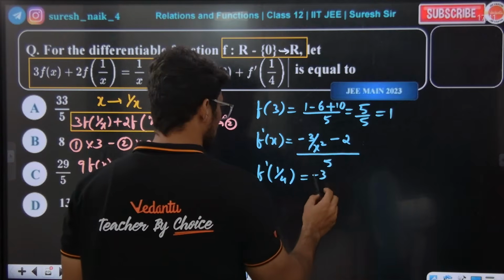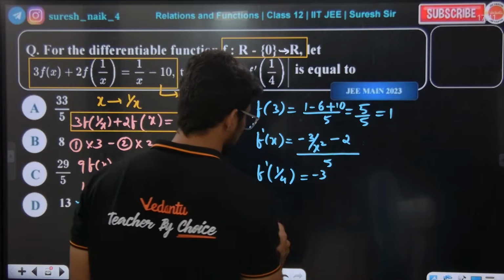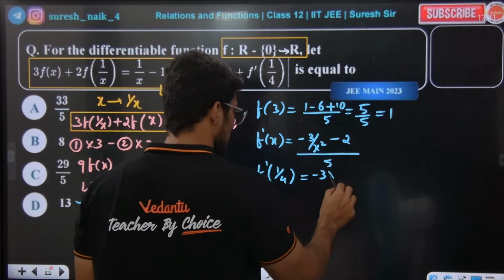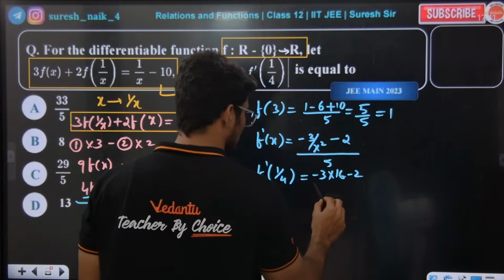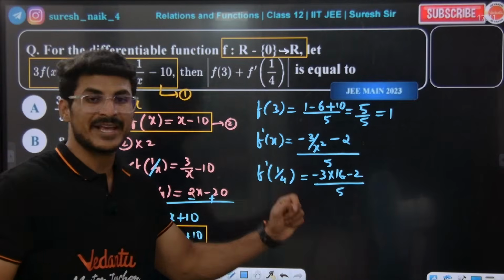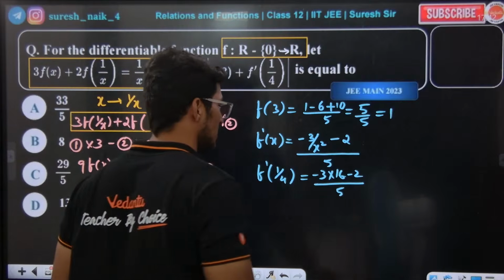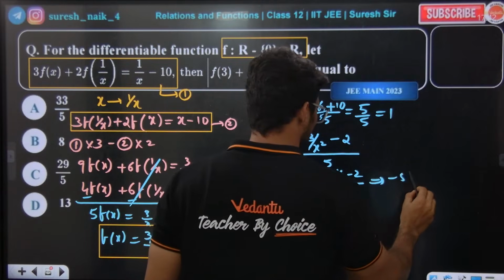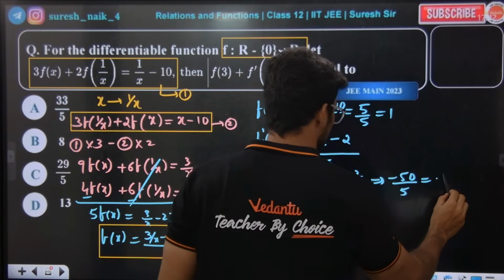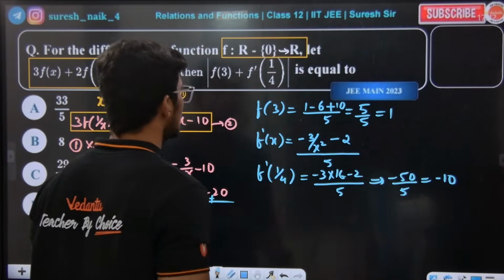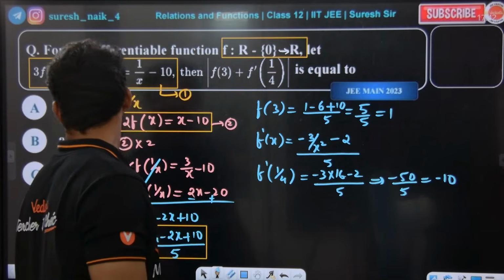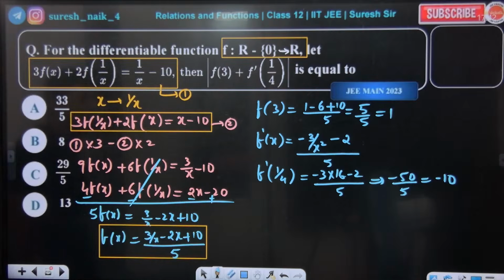We need f dash of 1 by 4. So f dash of 1 by 4 means, substituting 1 by 4 in the place of x, we get 1 by 16, so 16 comes on top, minus 2, divided by 5. Substituting 1 by 4 gives 1 by 16, and with 16 going up, minus 48 comes. So minus 50, minus 50 by 5, so minus 10. I'm getting minus 10. Correct?